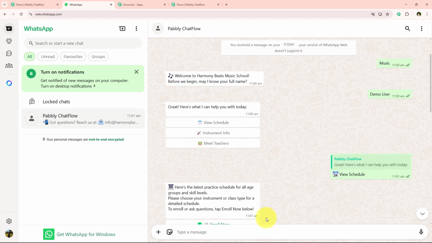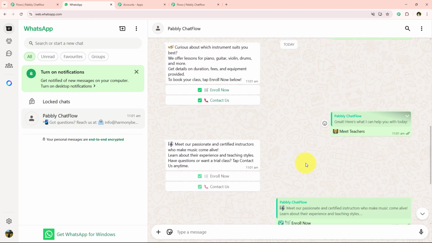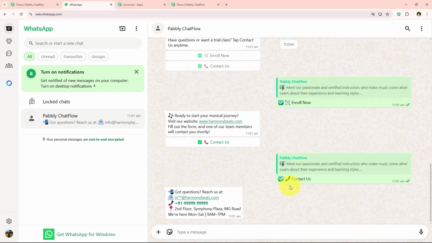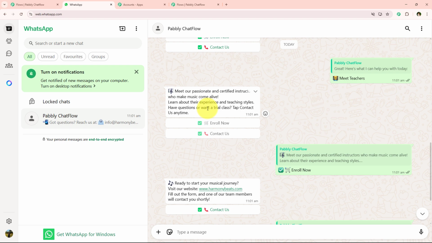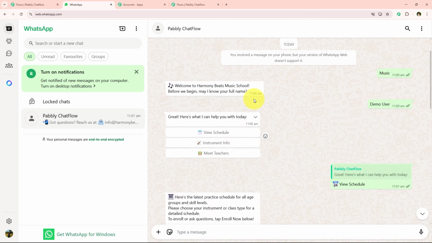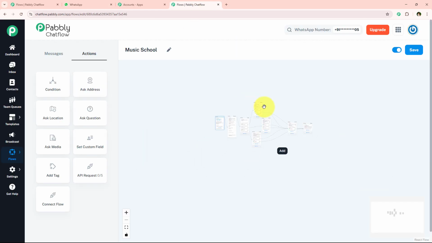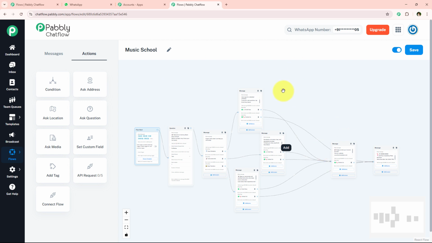So yes, you can see that with this, our WhatsApp chatbot has been completed, and we have tested all the buttons, and it is running perfectly fine in real time too. So yes, over here I've customized the message according to my own music school. You can tailor this according to your specific needs. So yes, with this, we have successfully completed and created this WhatsApp chatbot.